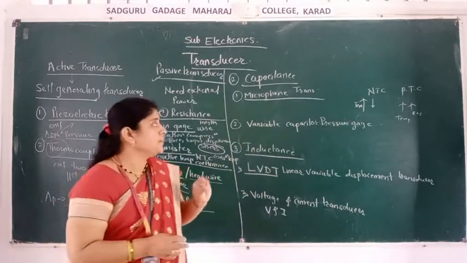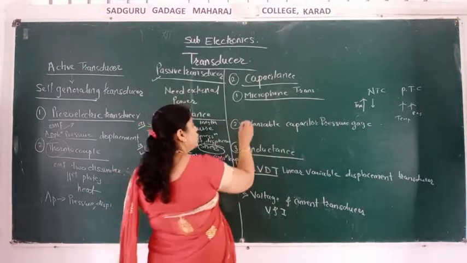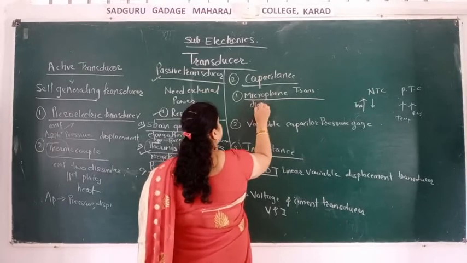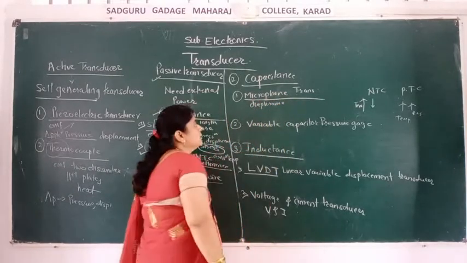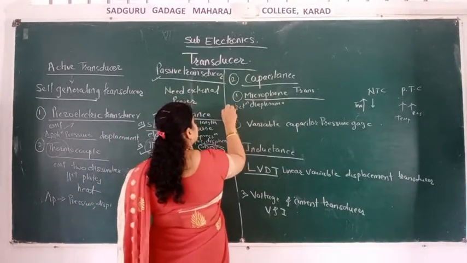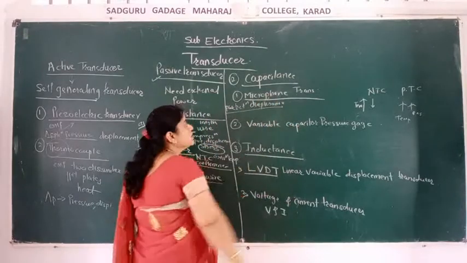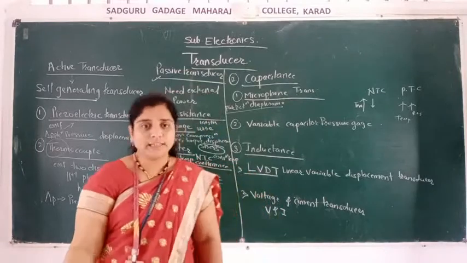So what happens? There is a change between two plates, the original plate and the diaphragm. The arrangement of the plate and the diaphragm is called the microphone, which converts the voice signal into an electrical signal.